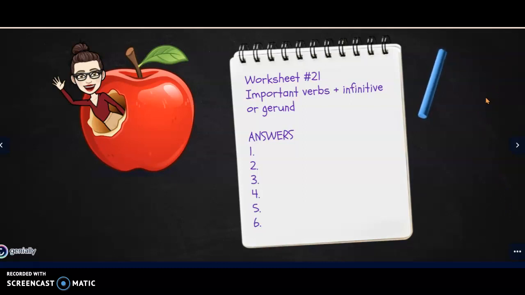Now it's your turn. Let's practice. I'm going to display an exercise and we're going to do it together. Okay, write your answers, number 1, number 2, number 3, number 4. When you finish, send a photo in the classroom assignment, as always. Okay, you take your picture in your phone and you put it on the classroom assignment that says worksheet number 21. Ready? Let's go.